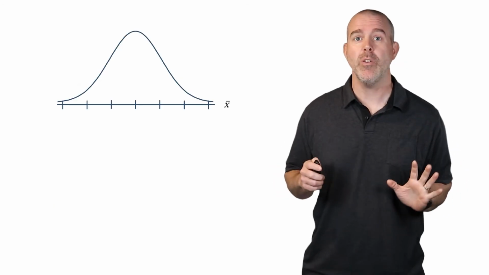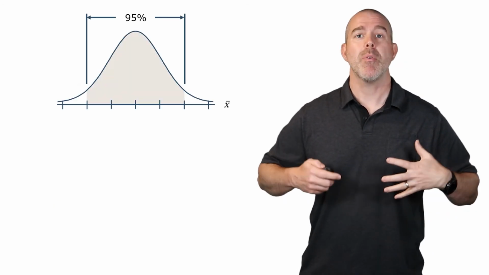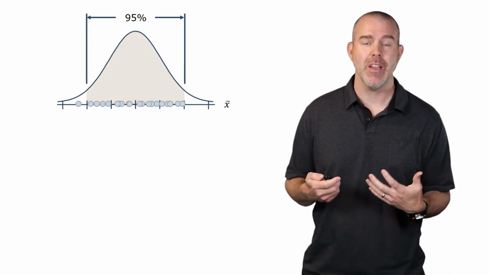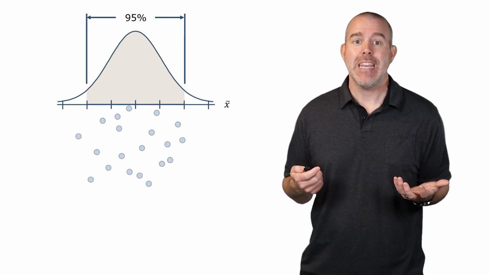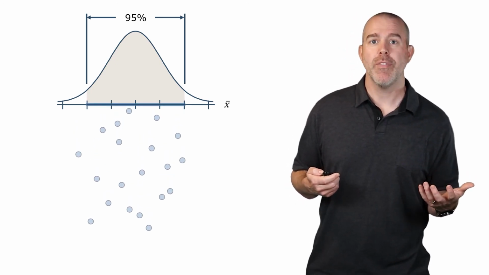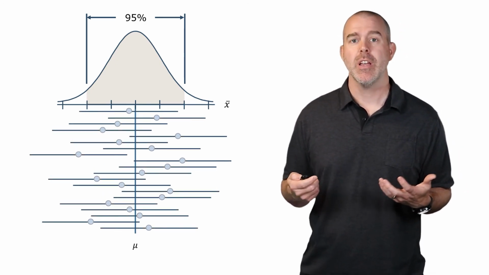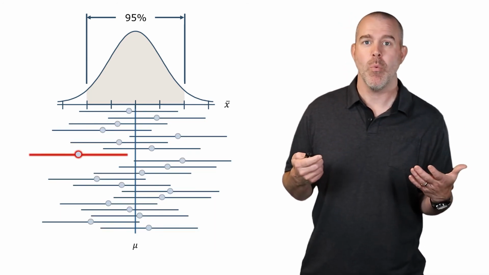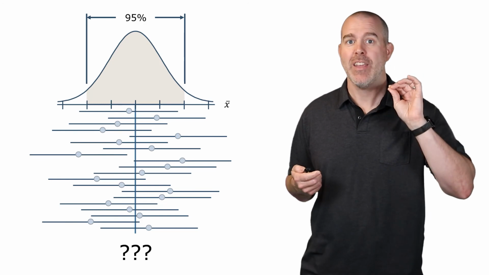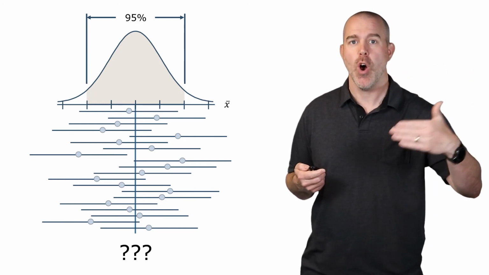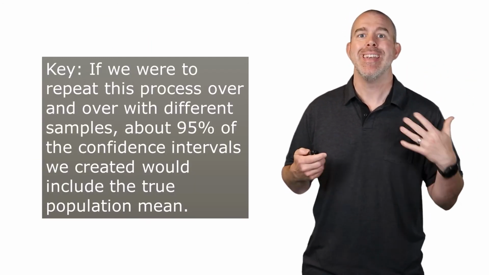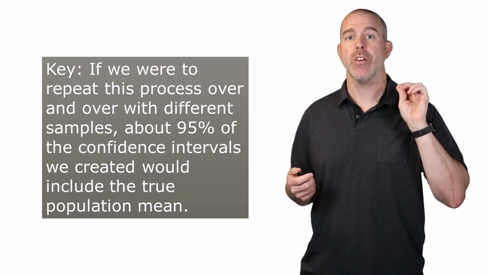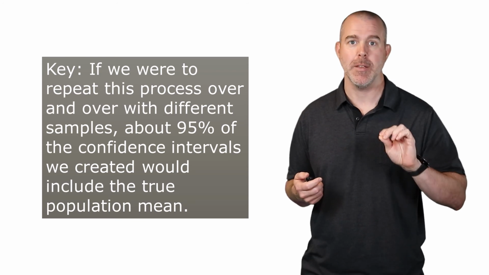Now, again, we need to really emphasize the meaning here. Remember, we have this distribution of the sample means. 95% should be within here. So if I have 20 of them, 19 will be within there. One of them won't. If we draw confidence intervals, 19 of them will contain the true value and one of them won't. The key is it's 95%. If we repeat this process over and over and over, about 95% of all of the intervals that we create will contain the true population mean.